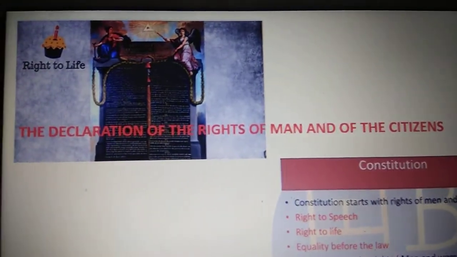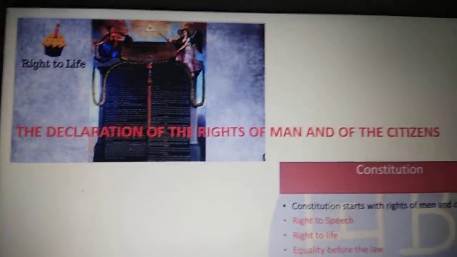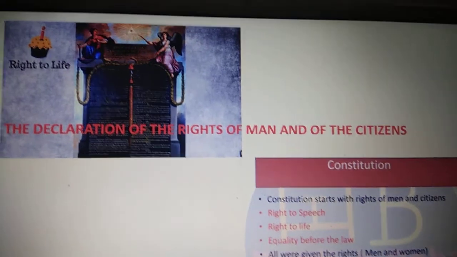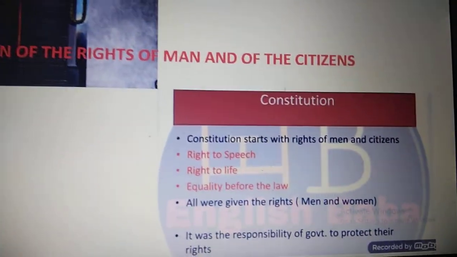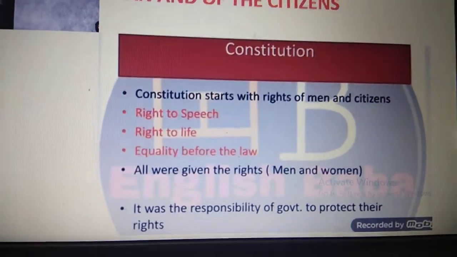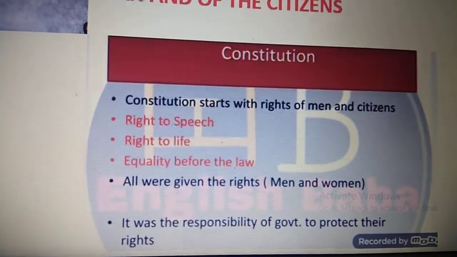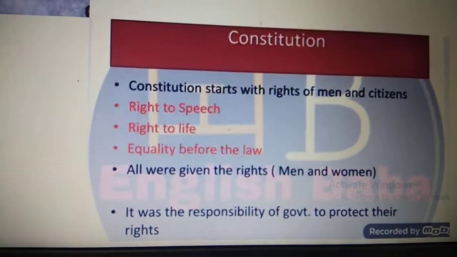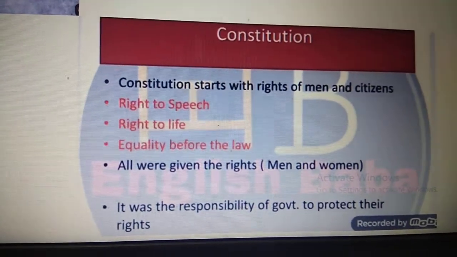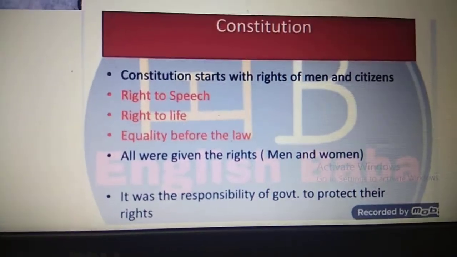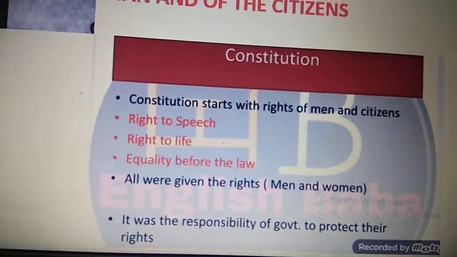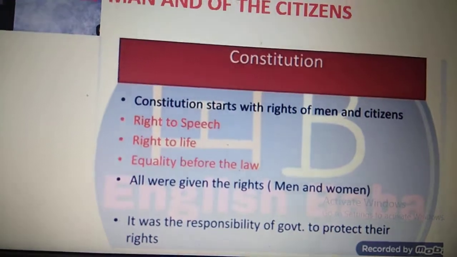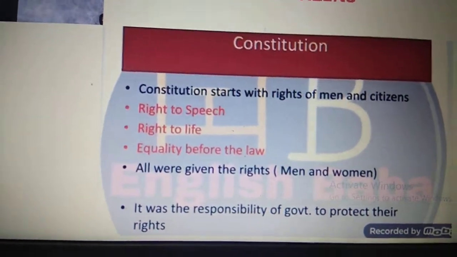Children, the Constitution also began with the Declaration of Rights of Man and Citizen, somewhat like our fundamental rights given in our Constitution. And what were the rights given to men and citizens? They were right to speech, right to life, equality before law. All these are also there in our Constitution. All were given the rights, men and women, and it was the responsibility of the government to protect the rights of the citizens.